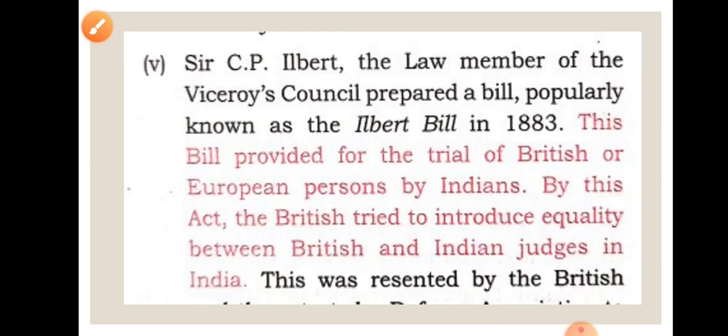Now the next point, the last point, is the C.P. Ilbert Bill. C.P. Ilbert was a Viceroy, and he introduced the bill that any European can have a trial before an Indian judge. So what does it mean? It means that any European who is involved in any case can be tried by an Indian judge, or an Indian judge can hear that European person's problem, their cases also.